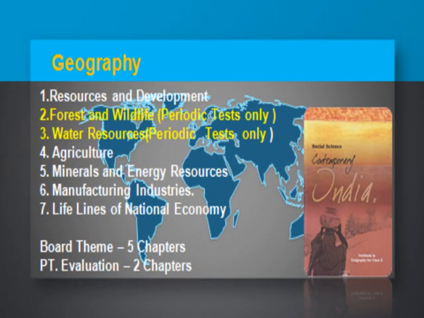Resource and development. Here we will understand the types of resources, meaning of resource development, meaning of resource planning, steps involved in resource planning, how it is done in India, land as a resource and soil as a resource, land utilization, land use pattern in India, and the soil profile, how soil is formed, and classifications of the soil, problem of soil erosion, and soil conservation and land conservation. This we will understand. This chapter is totally linked with the class 8 chapter on resources. If you read there properly, then you will be able to understand it easily.